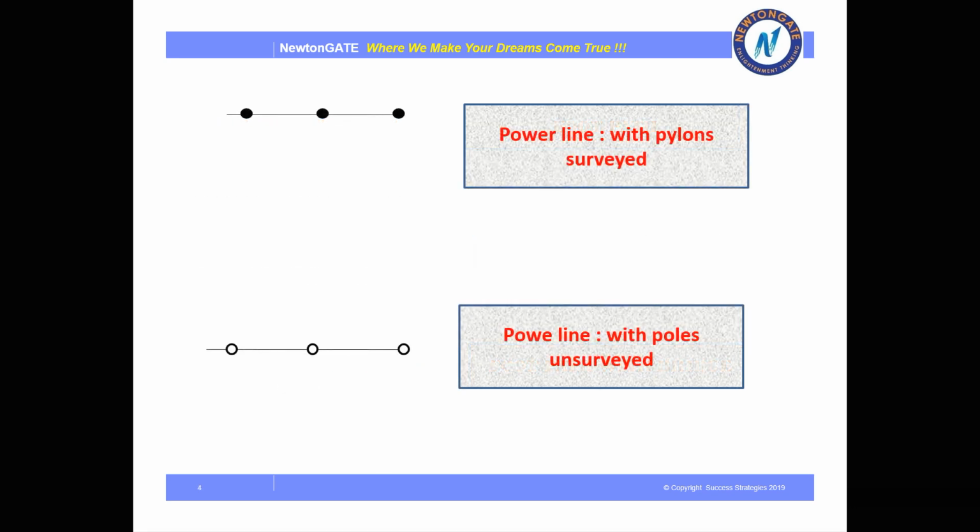Next, we have power line. Now, some students may ask me, ma'am, why in transport are we reading this power line? Because power line is effective to understand the electricity in the area. This will also help us to know whether the area is facilitated with electricity or not, and hence whether it is developed or not. So power line with pylons served is shown with this feature, and power line with poles unserved is shown in this feature.